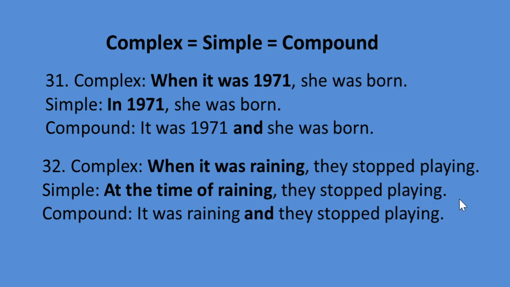They stopped playing, to make it a simple sentence. If you want to make it a compound sentence, we have to omit when, and instead of comma we have to use and, a coordinating conjunction. So compound will be it was raining and they stopped playing.